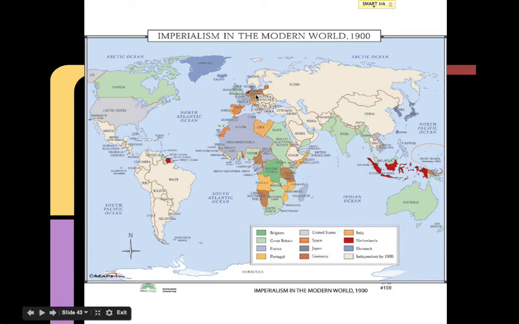But for the most part, Europe starts taking Africa and dividing it like a pizza pie, if you can look and see. France, Spain, Britain, okay? India, see how India is the same color as Britain. Britain has taken over Egypt, South Africa, okay? If you look over here in Asia, it occurs as well.